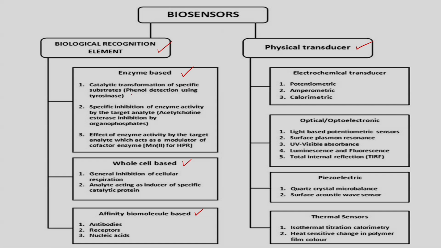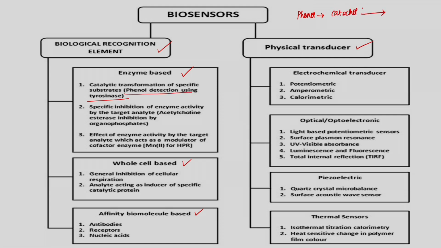So, for example, phenol detection using tyrosinase, right. This tyrosinase we also call polyphenol oxidase, right. So, this is the enzyme, tyrosinase. What happens is, first phenol is converted into catechol.